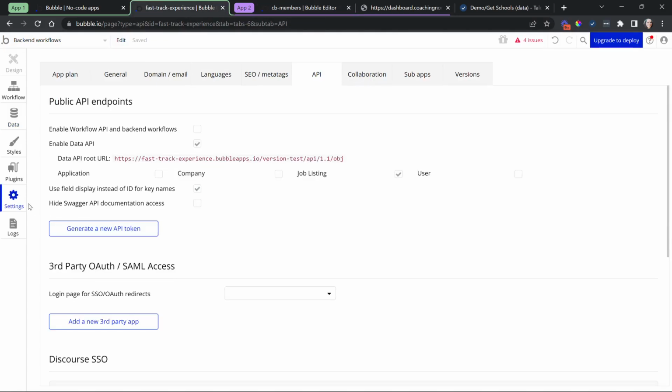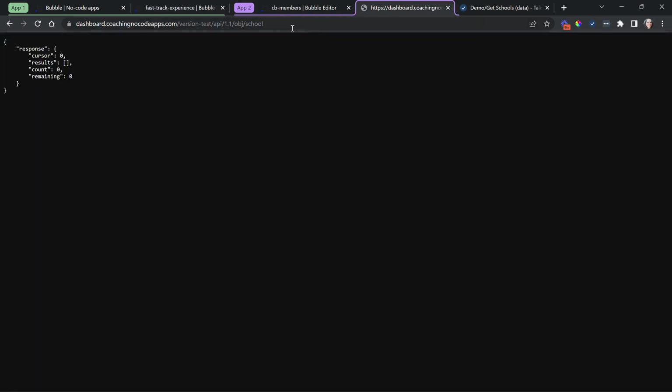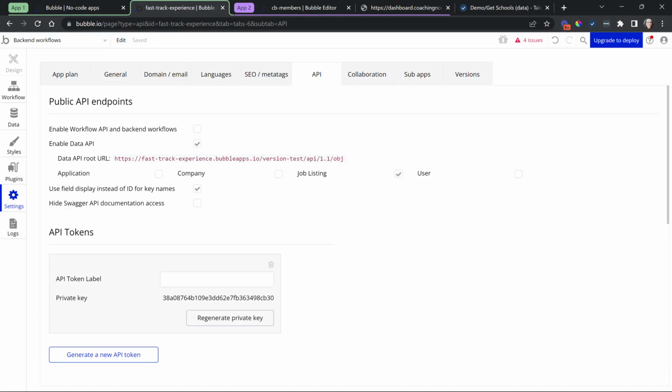So if you go back to your settings and under the endpoint exposures here, you can click on this button to generate a new API token. This is another way to basically grant access to anybody who's making a request to these endpoints, is to provide basically a password. You can see the token as a password, all right? So when you create a token, and you can create as many as you'd like here, you want to give it an internal name. So let's say, for example, the name of your external service, whatever it might be.